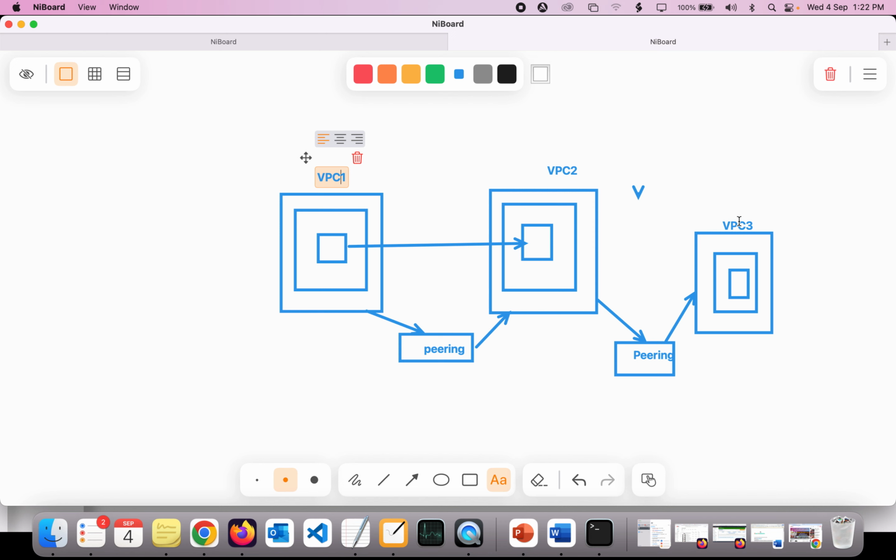The answer is no. The reason being, if you want to create VPC peering between two VPCs, we have to create dedicated connectivity between the individual VPCs. Otherwise this kind of hopping, where we have a hop of VPC2 and the next hop of VPC3, will not work in real-time scenarios. So this is what is called VPC peering.